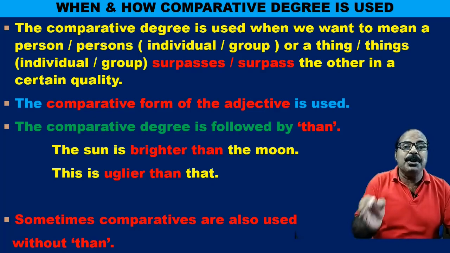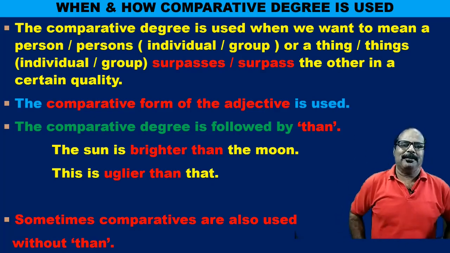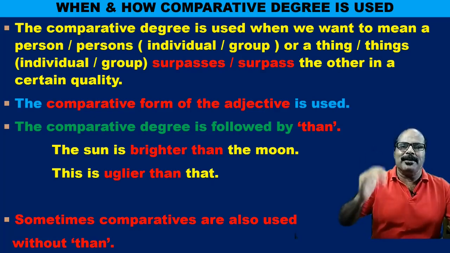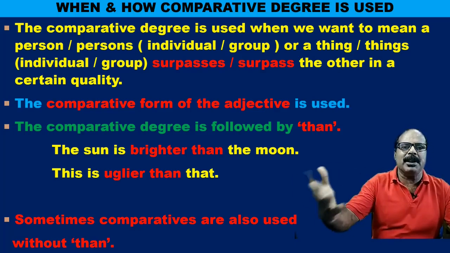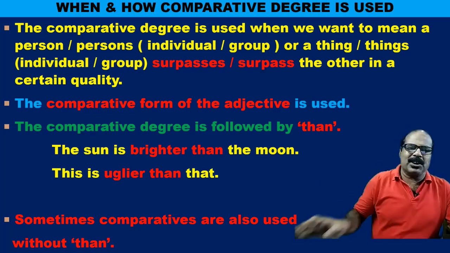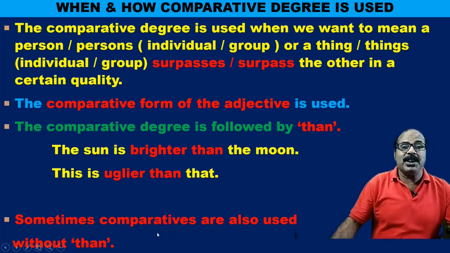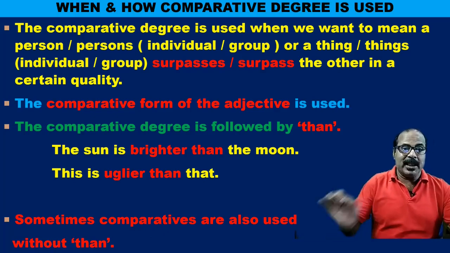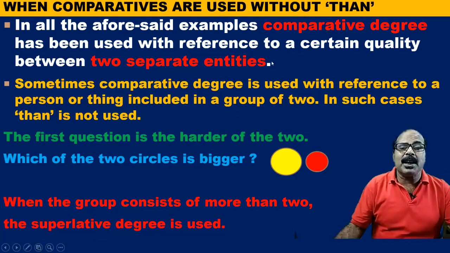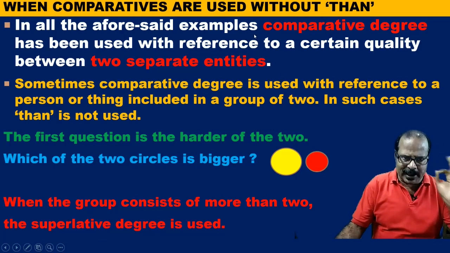Comparatives are also used without then. And I have seen that in many competitive exams, when the examinees are asked to make the error correction, this very type of sentence is given, when then is not used, but the comparative form of the adjective is used. When comparatives are used without then, let us discuss.